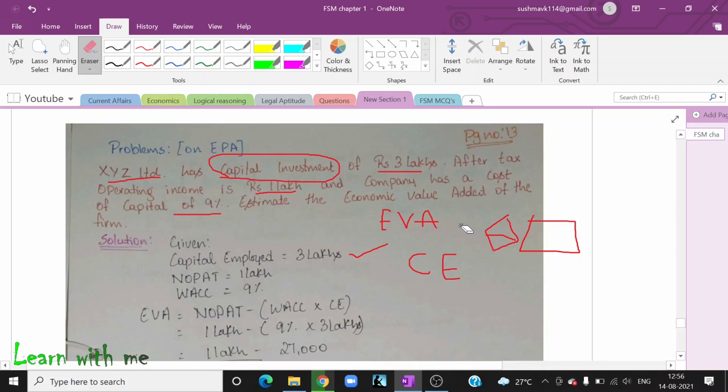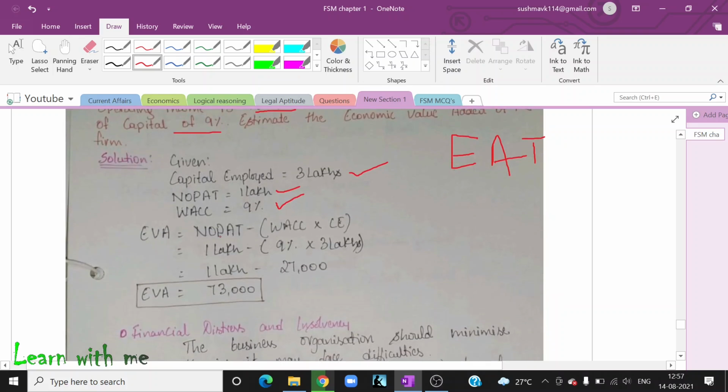Next, they have given the after-tax amount, which is 1 lakh. They have only given after tax. The government has already taken the tax, and the remaining amount is 1 lakh. That is the meaning. So my EAT or NOPAT is 1 lakh, and they have given the cost of capital, which we usually call WACC. That is 9%.